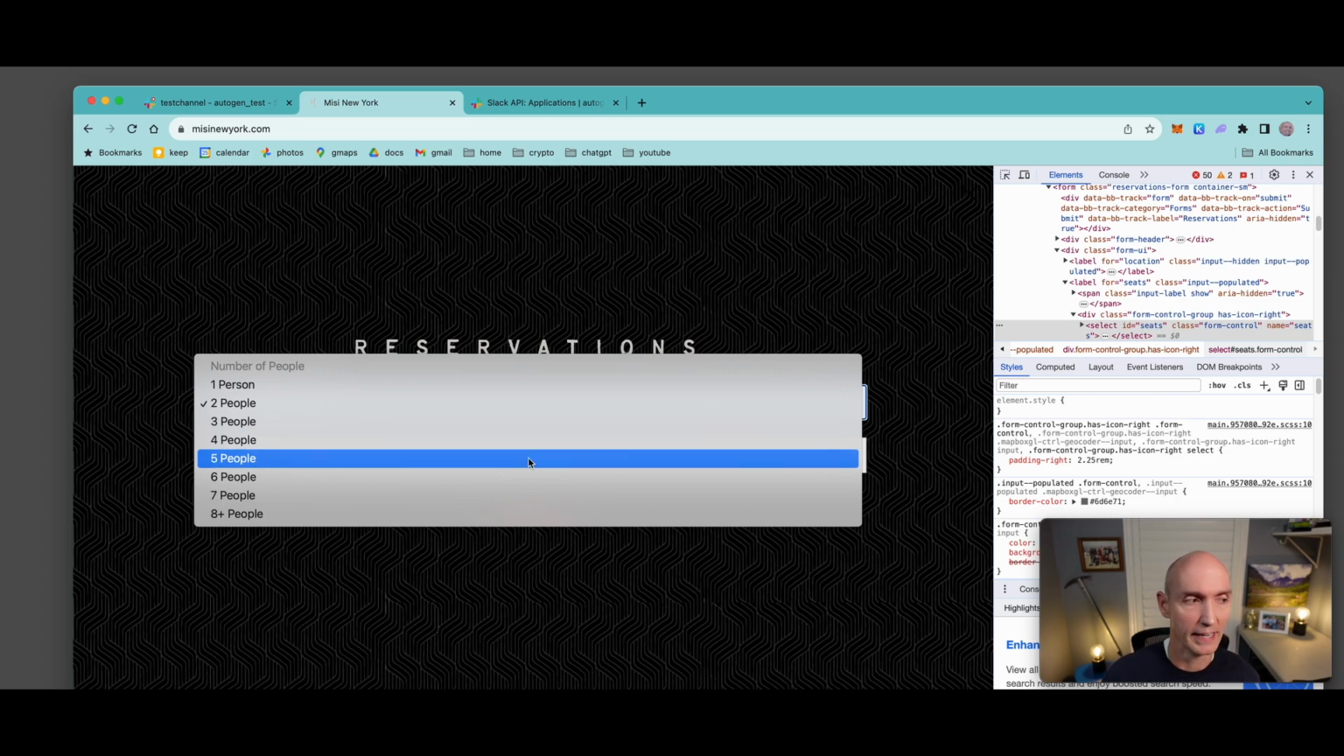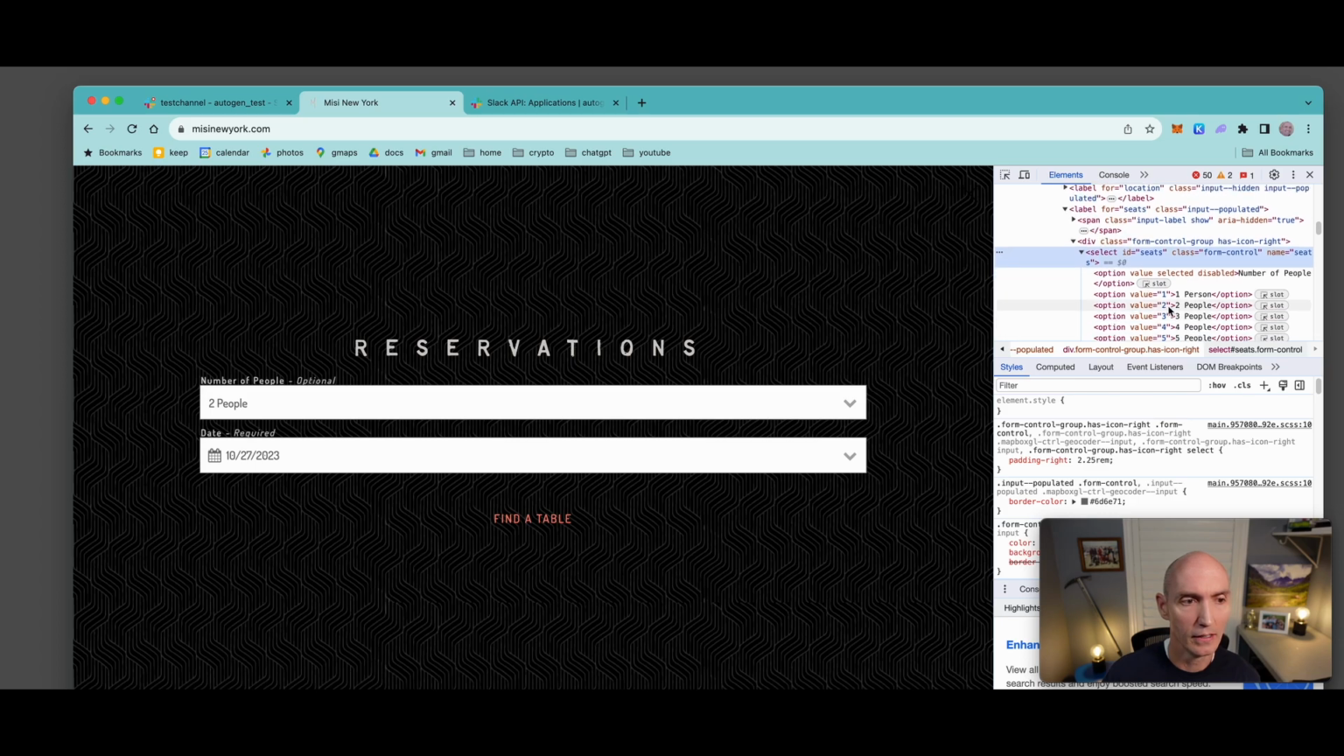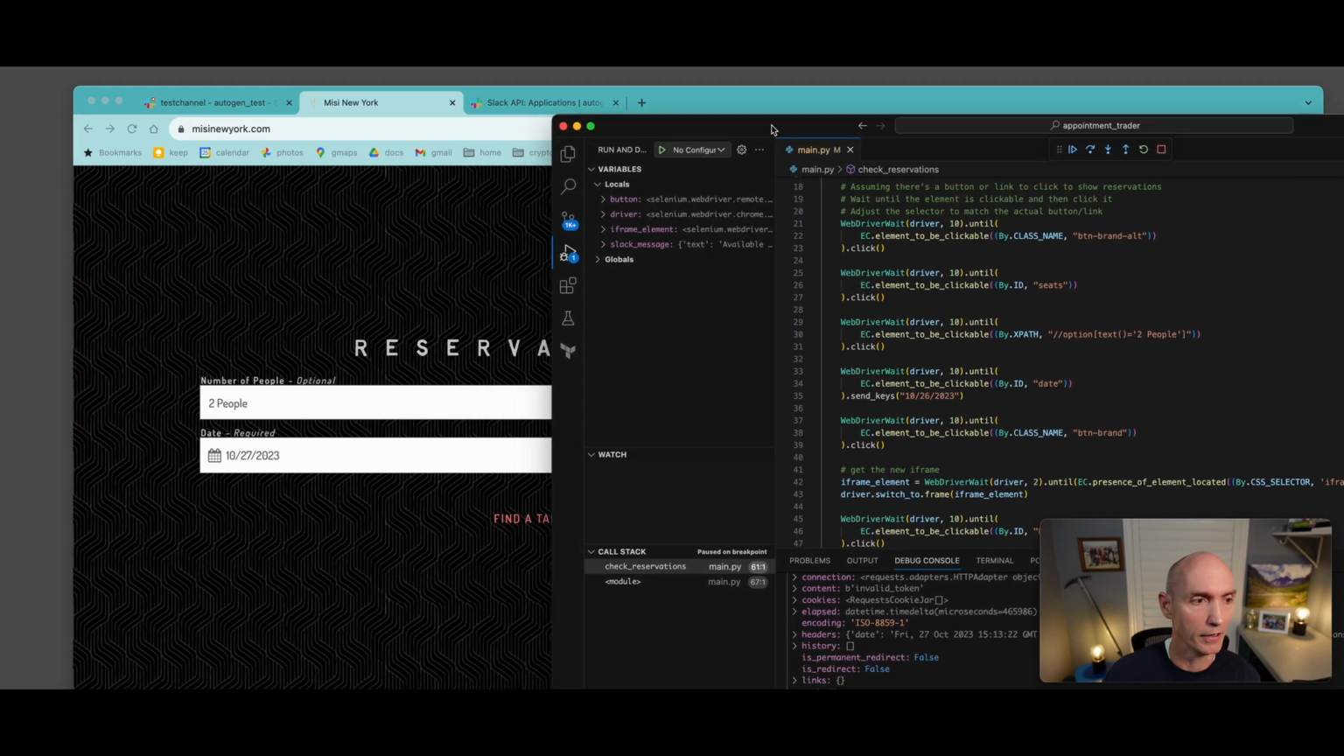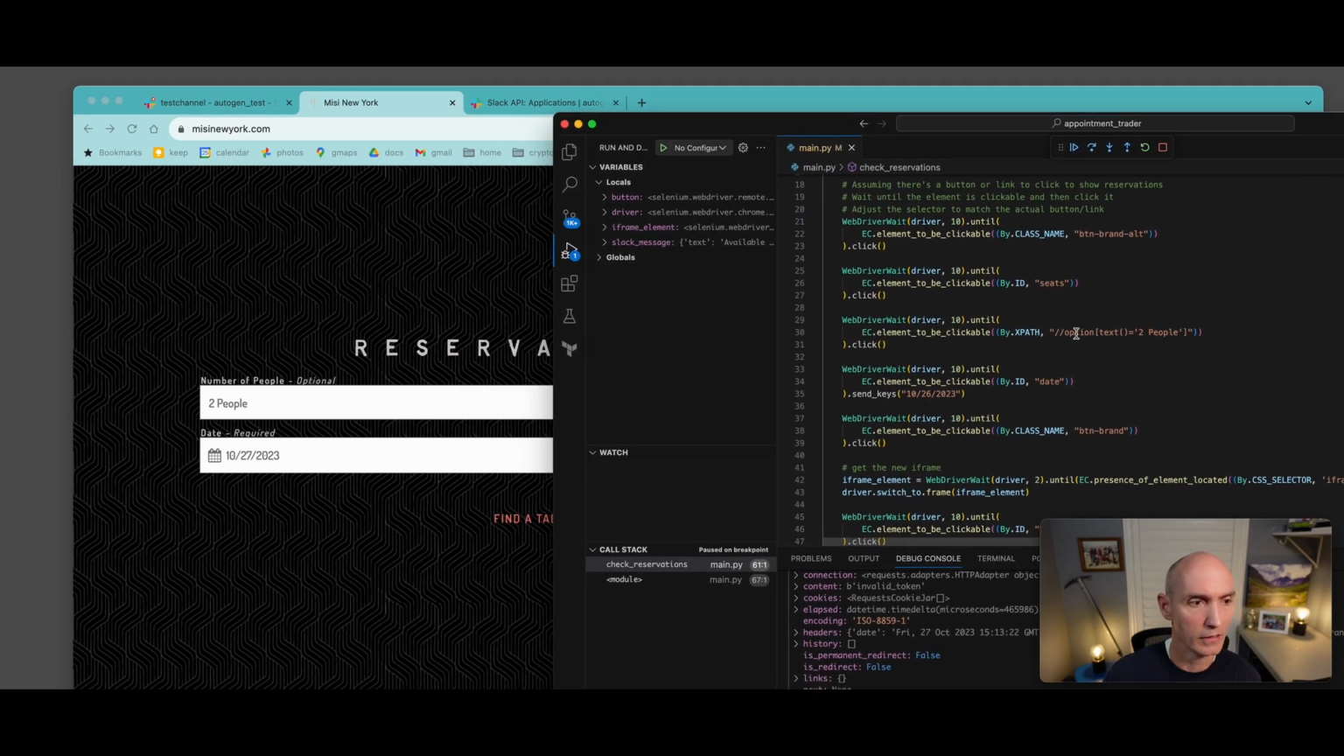So what we need to find now is come over here and expand, and you can see here's the value of the people. So 1 person, 2 person, 3 person, and that is what our script does here. You can see that we've got option text 2 people. So that's how you do that.